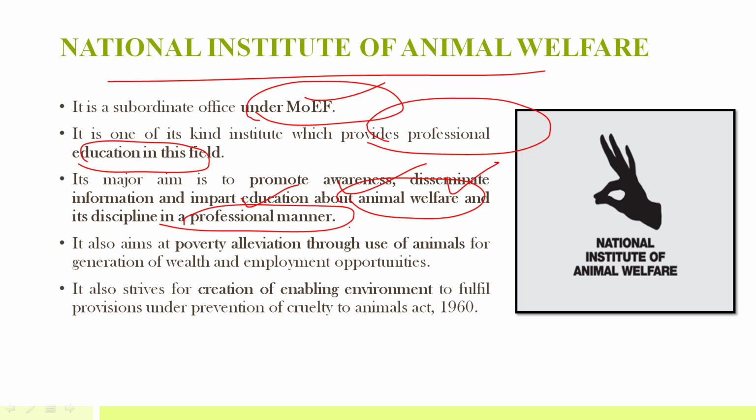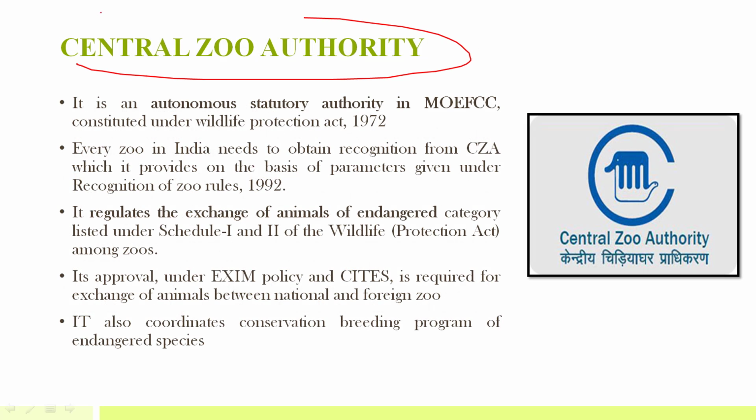So mainly for promoting awareness and disseminating information about animal welfare. It also strives for creation of an enabling environment to prevent cruelty to animals. Then another is Central Zoo Authority.